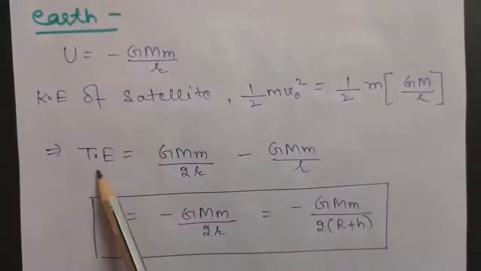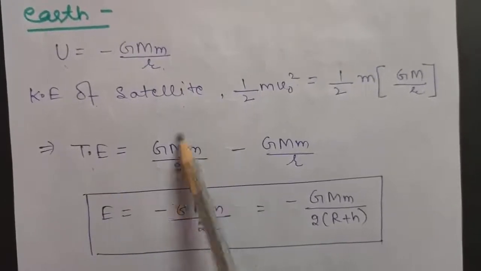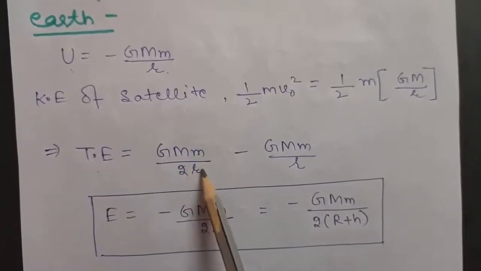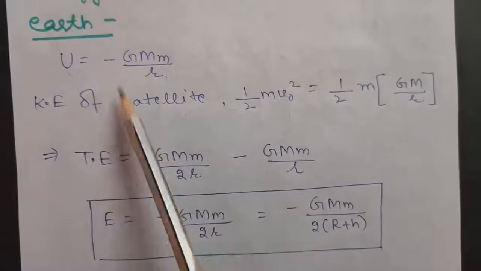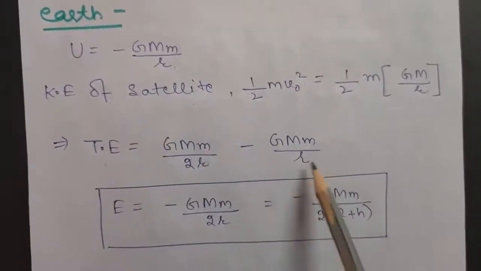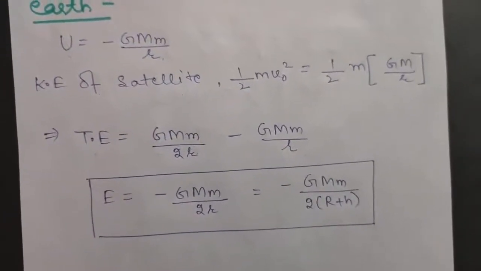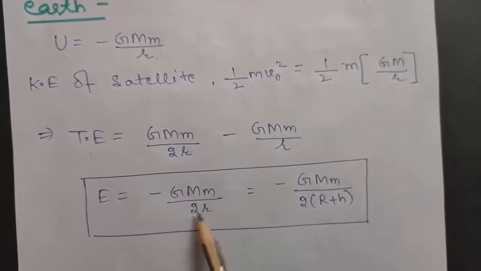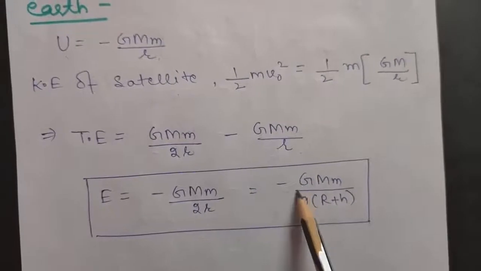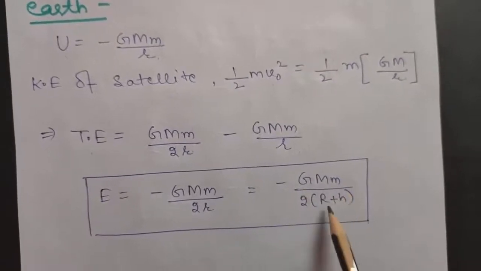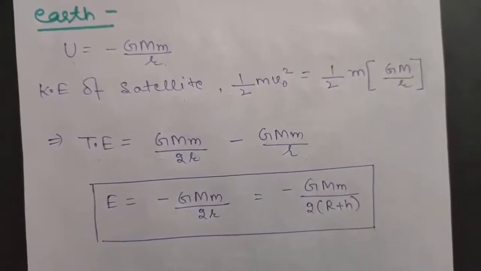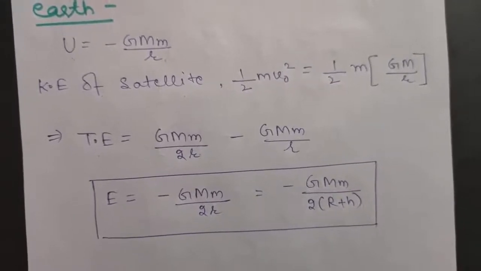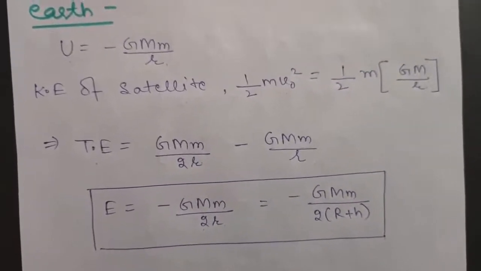So the total energy will be given by kinetic energy, that is GMm by 2r, plus potential energy, that is, negative sign is there, so minus GMm by r. By solving it, the total energy will come to be minus GMm by 2r, or you can write it as minus GMm upon 2 into R plus h. So this is the total energy of a satellite which is orbiting around Earth.